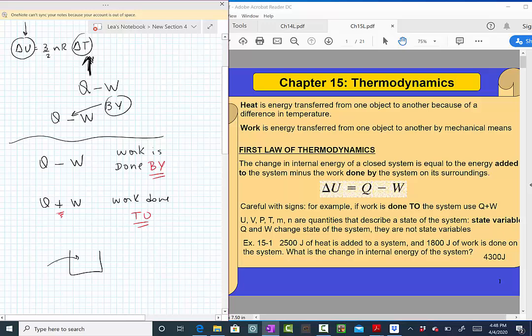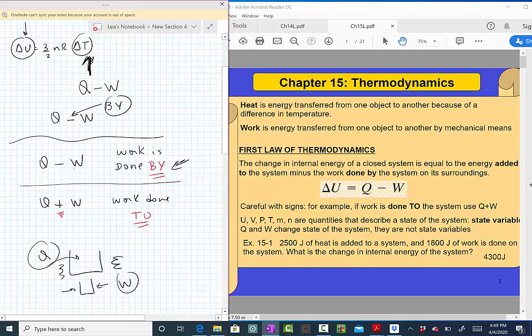I'm injecting Q, energy, and on top of that, with my hands, I am shrinking this recipient, so I'm doing work on it. I'm adding energy through heat, and I'm also adding energy by doing work. But if it's the system itself doing work, it would be losing energy.